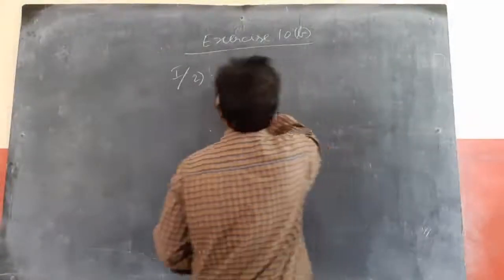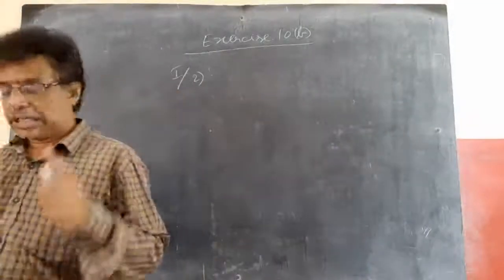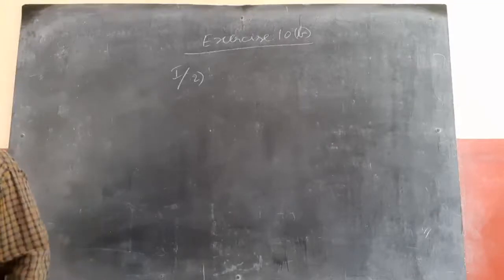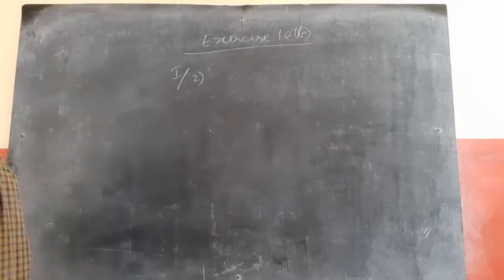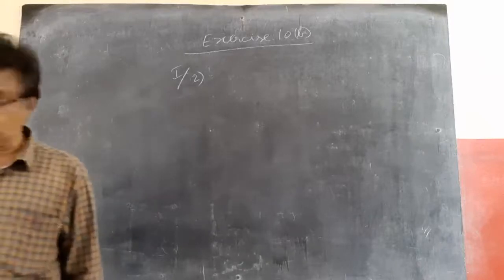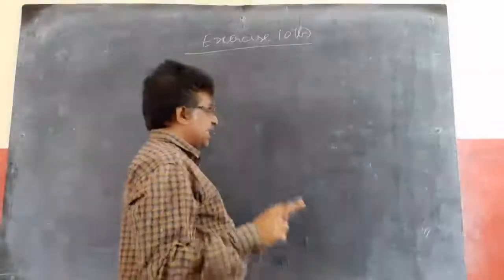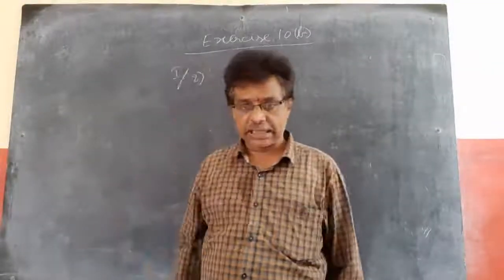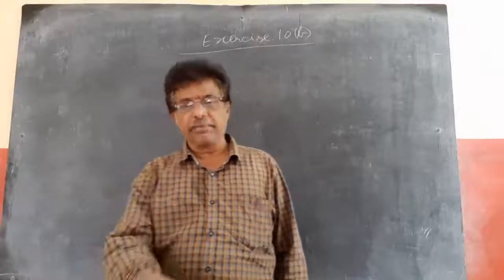Now we will discuss the second sum. Listen to the problem carefully. Find the minimum number of times a coin must be tossed so that the probability of getting at least one head is at least 0.8. Then find n is asked. Minimum number of times a coin must be tossed.